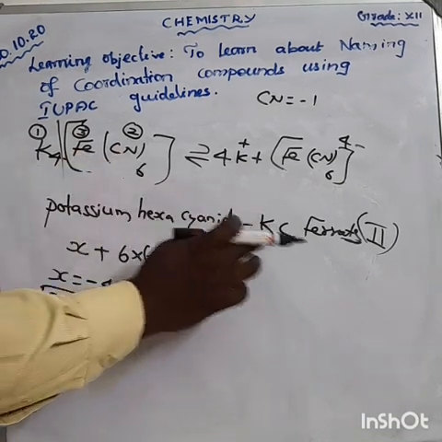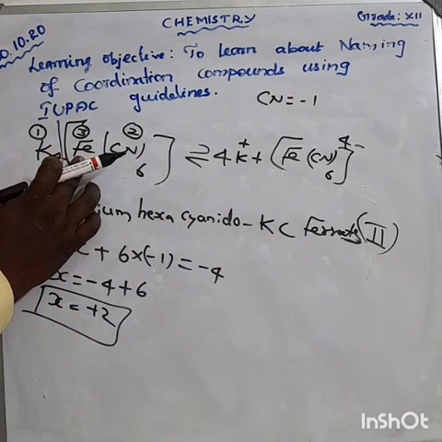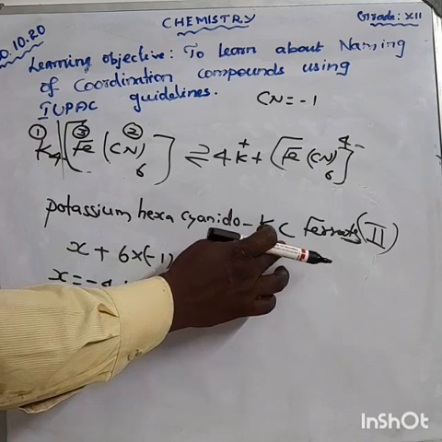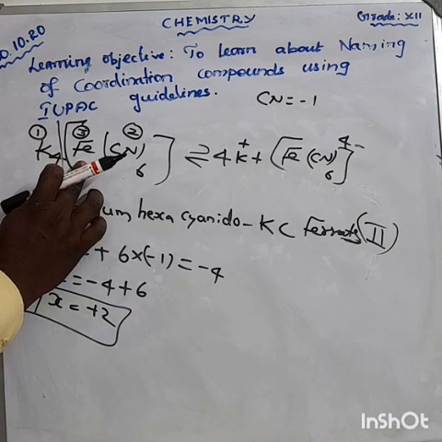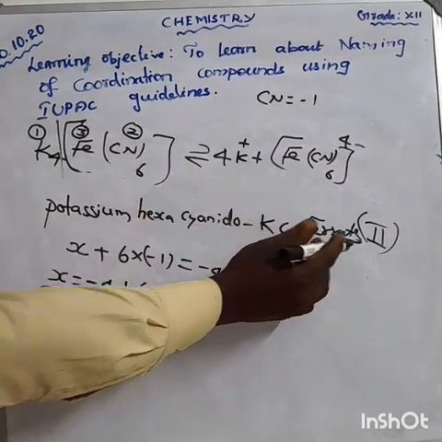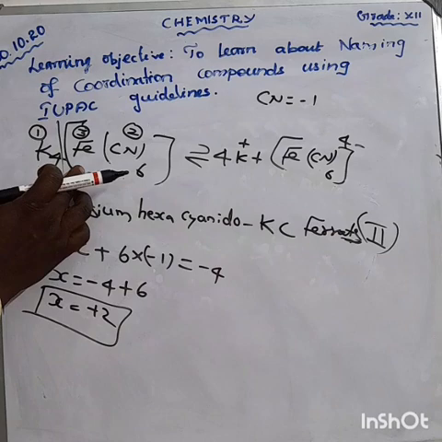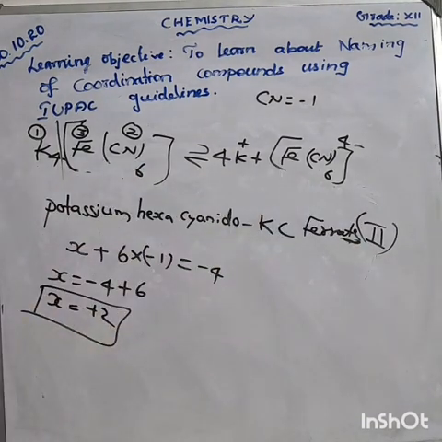K means kappa. Here carbon is attached to Fe, so we write kappa C. Fe is in the anion, which has a negative charge, so we use ferrate. The oxidation state for Fe is 2, so we use Roman numeral 2. That's the first name. Clear?